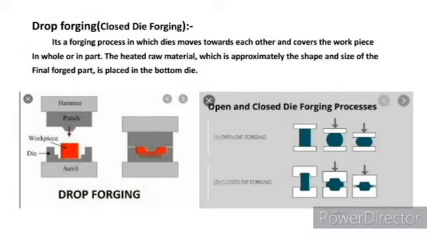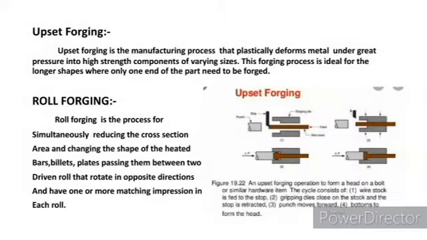This is shown in the diagram of drop forging, and on the right side we can see a comparison diagram of the open and closed die forging processes. In open die there are plain dies, and in closed dies there are shaped dies which give the final product structure.